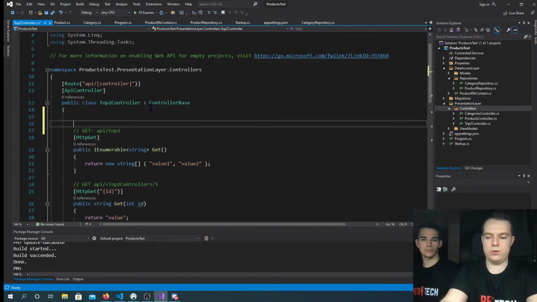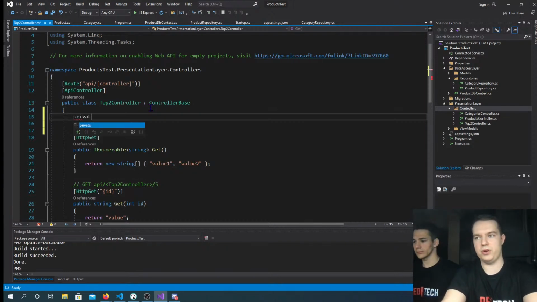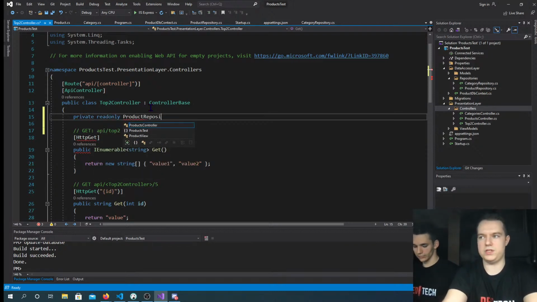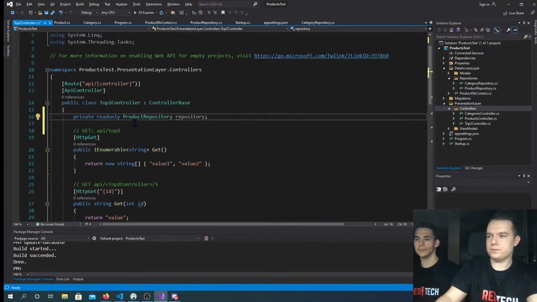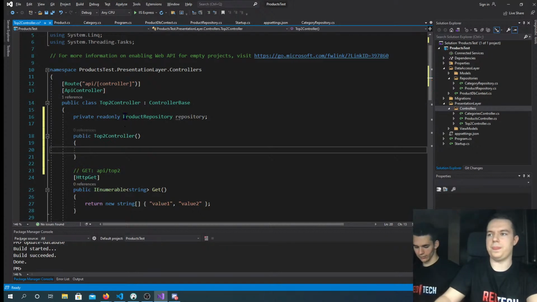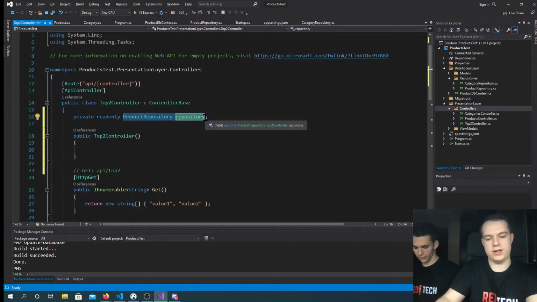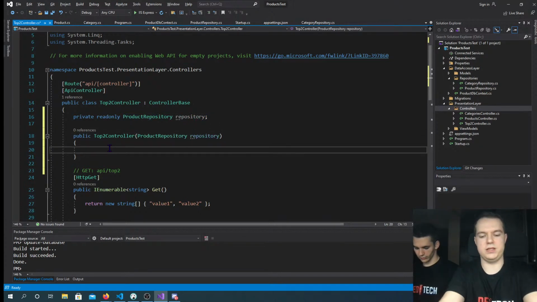Okay, so since we want to get some information from the database, we want to inject a repository, private readonly product repository, we're going to call it. So we have to inject it. To import it, we can use Zutor to make a constructor. We use constructor injection, dependency injection, and say this.repository equals repository.